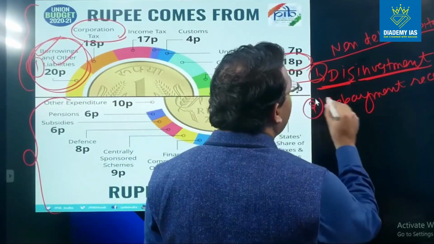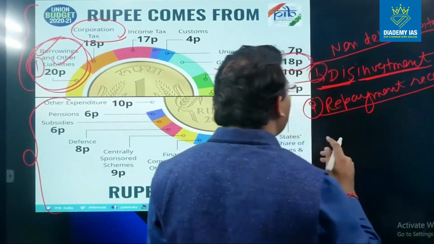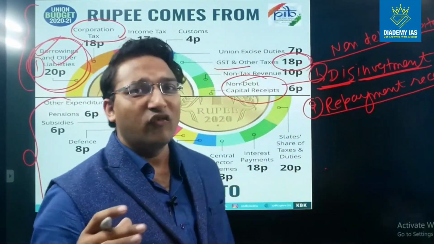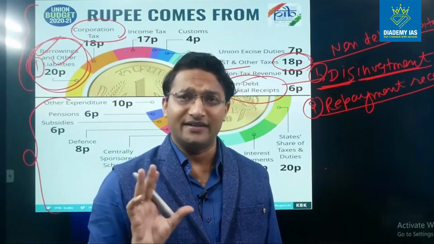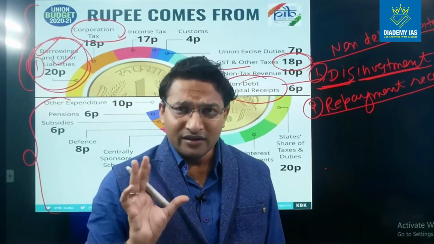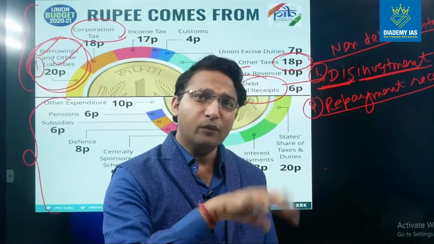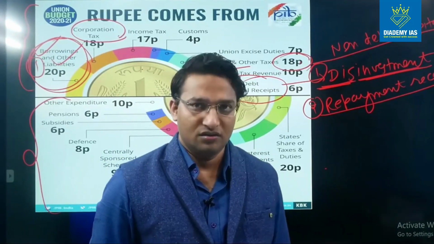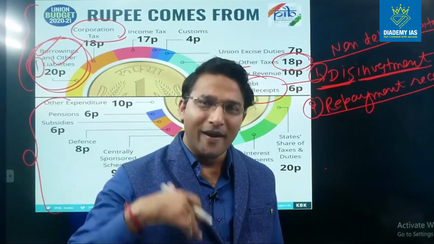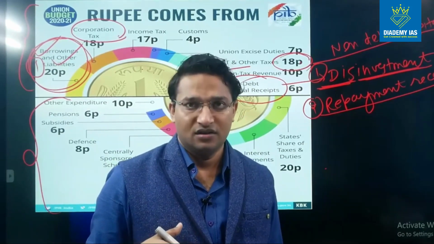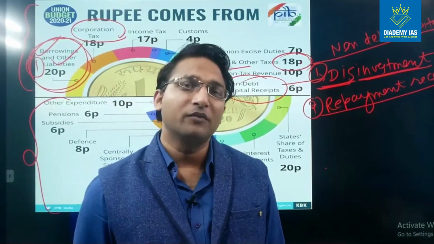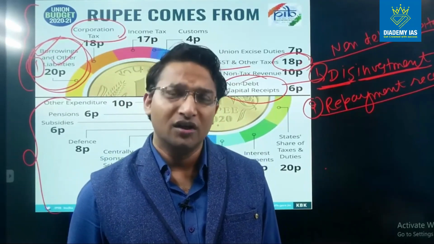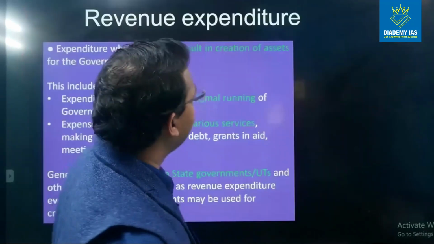Number 2, repayment receipts. So central government gives various kinds of loans to the government agencies, to the state government, etc. When this loan is given to them, at that point of time, this is capital expenditure. But when this amount is received back, this is capital receipt. So this is basically nothing but the repayment of loan received from the state government or other agencies to which the central government gave the loan earlier, right?